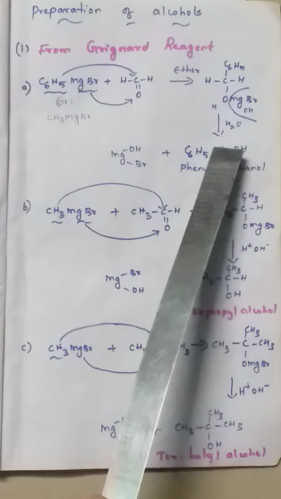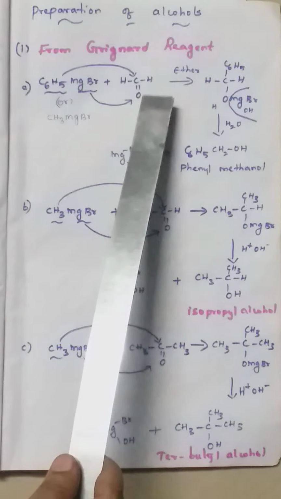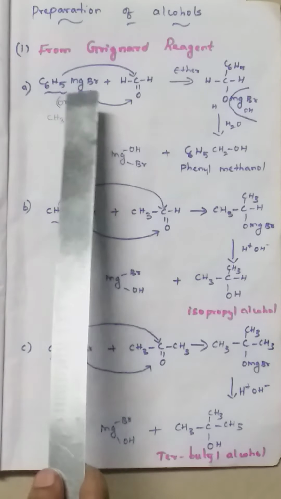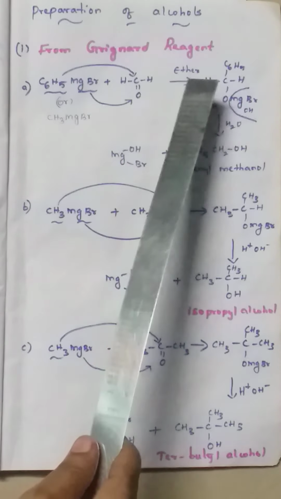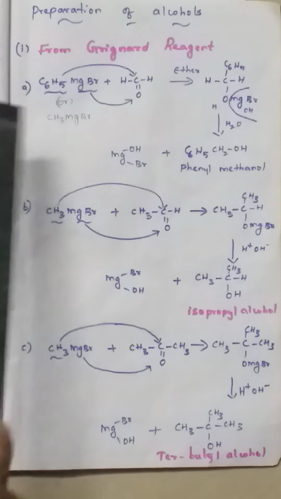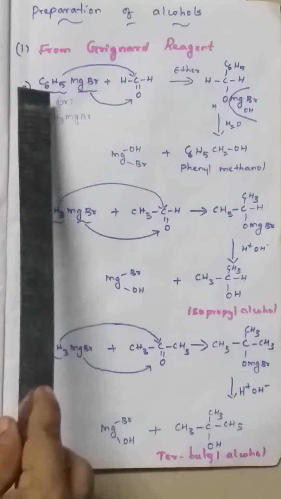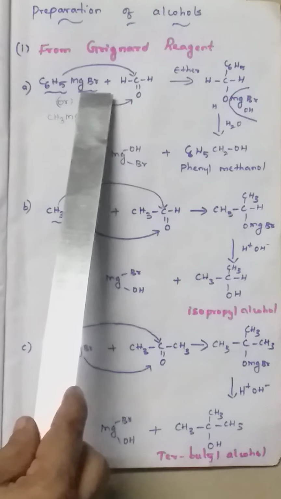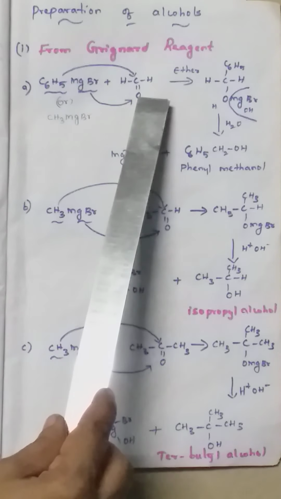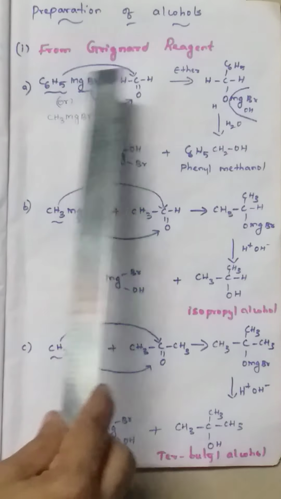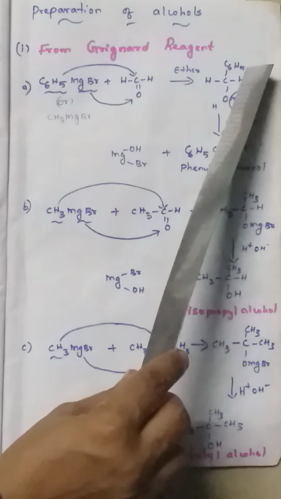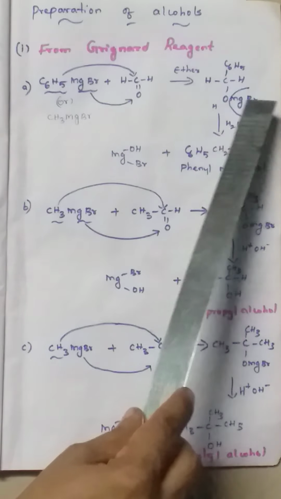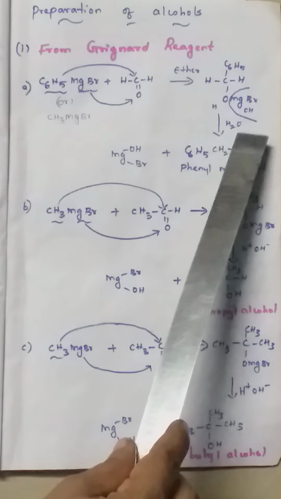For primary alcohol, we have to take formaldehyde, formula HCHO. When we react the Grignard reagent with formaldehyde in the presence of ether as a solvent, first the phenyl group or the methyl group, that is the C6H5 group alone, attaches to carbon, and the MgBr, that is magnesium and bromine, attaches to oxygen. Now we get an intermediate. The C6H5 adds to become C6H5CH, then MgBr adds to O. So it forms OMgBr.